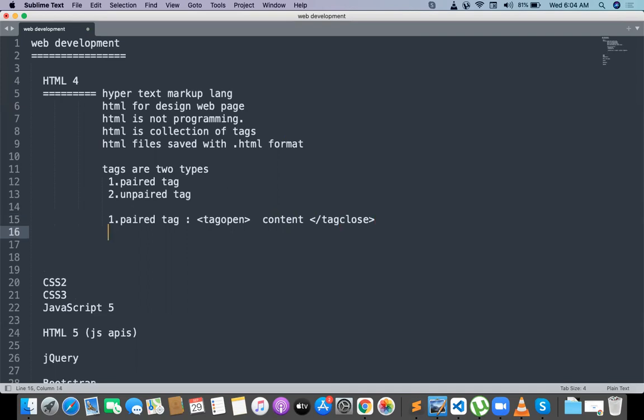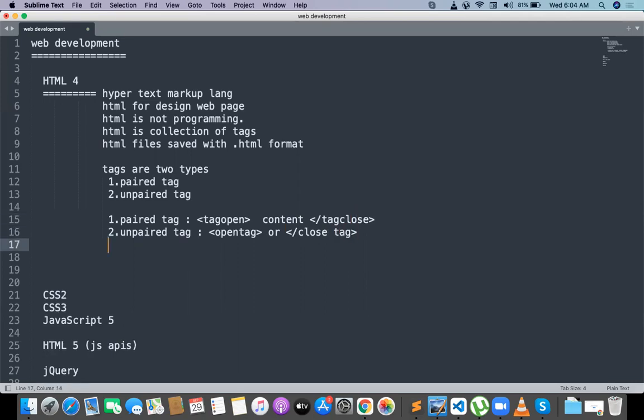And an unpaired tag is very simple. An unpaired tag contains only either an open tag or a closing tag. Whether it is an open tag or a closed tag. One more thing, I just want to give you an idea of how the HTML architecture will be.